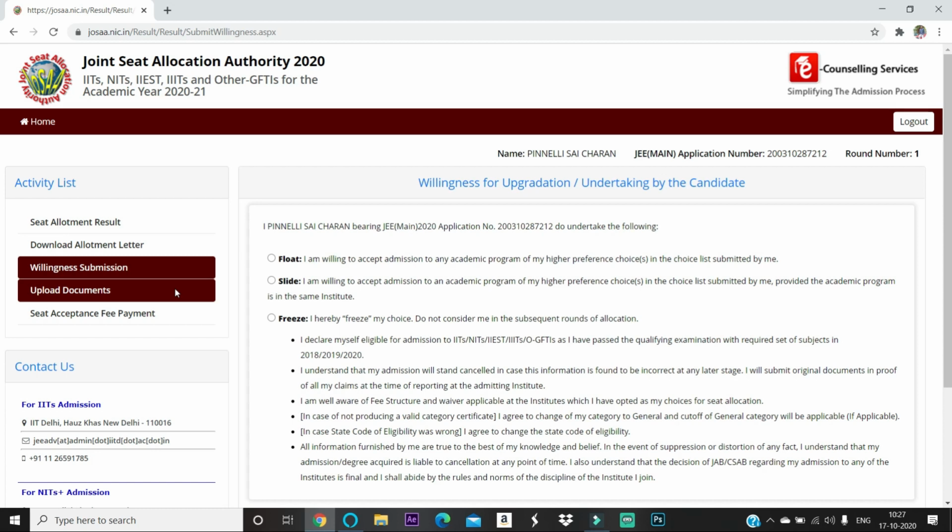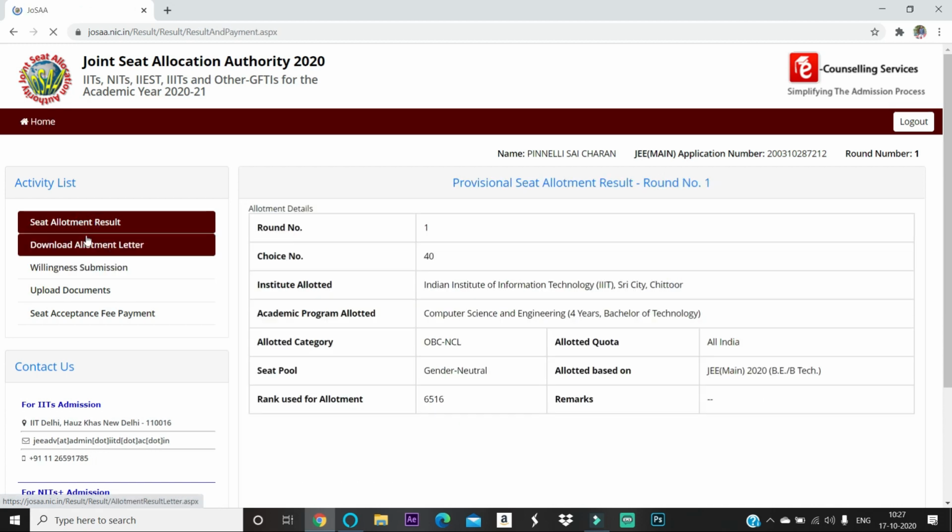So please don't hurry, and don't get confused, and don't make any mistake. After uploading documents only you can pay the seat acceptance fee. So this is totally a step by step process. So for today, just see the result, and you can download the allotment letter for your reference. After all these things, you can log out from this portal.